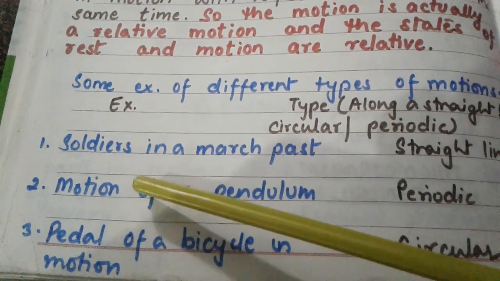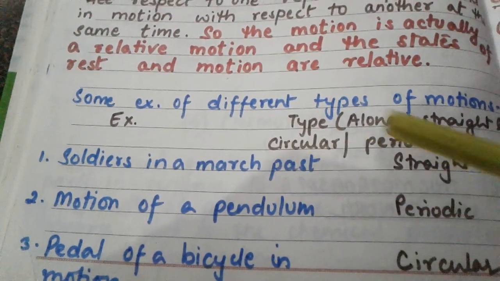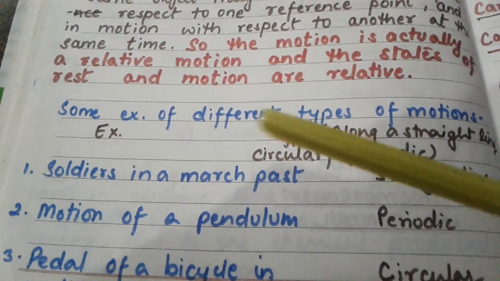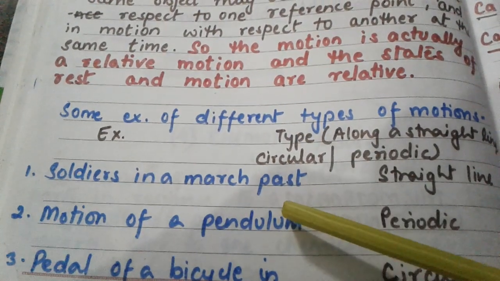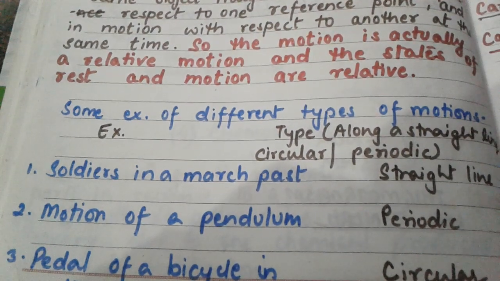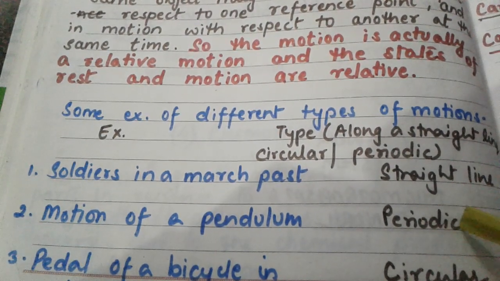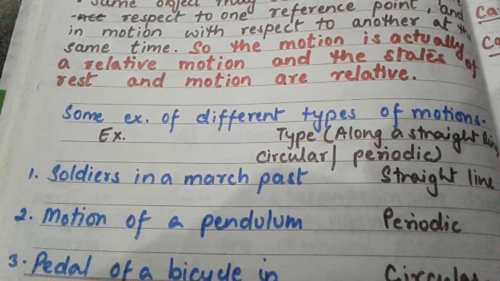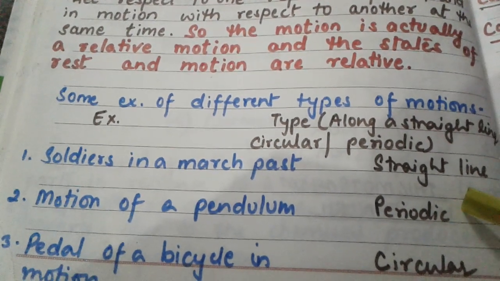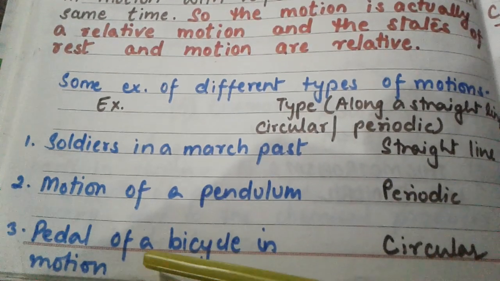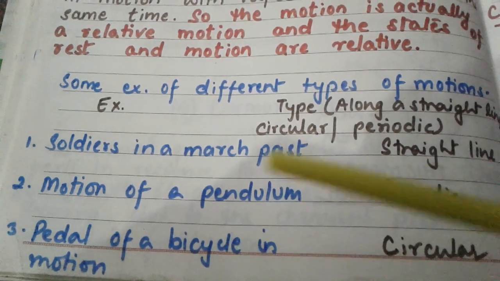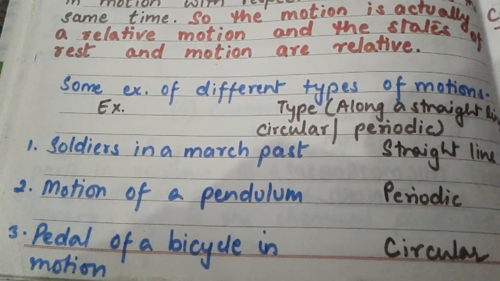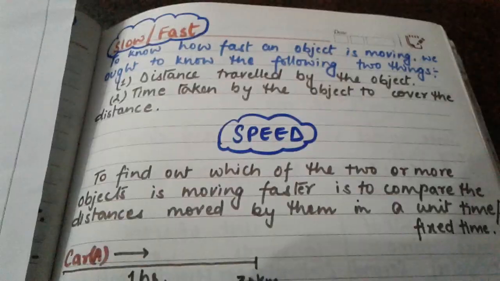Now let us consider some different examples of motion and their types. Number one is soldiers in a march past. The motion will be a straight line motion. If a pendulum is moving, the motion of that pendulum will be periodic. You must have seen a pendulum. It moves or swings at a fixed interval of time. Number three is the pedal of a bicycle in motion. That motion will be said to be circular motion. So these are different types of motion.